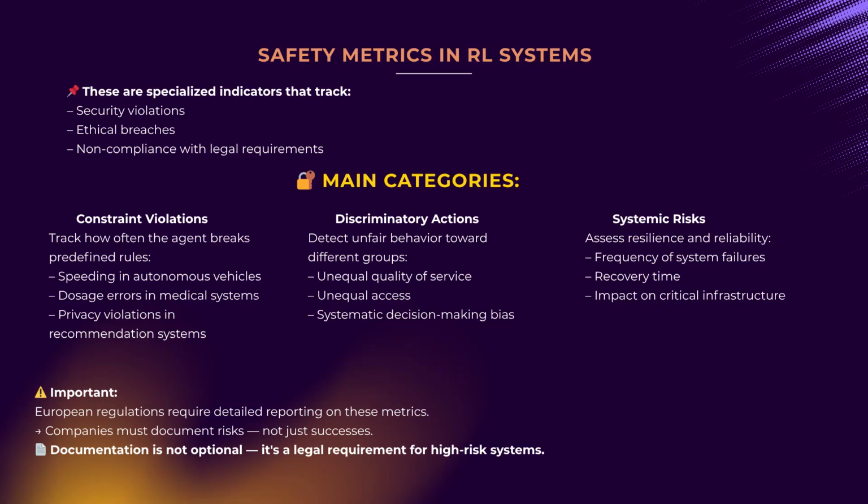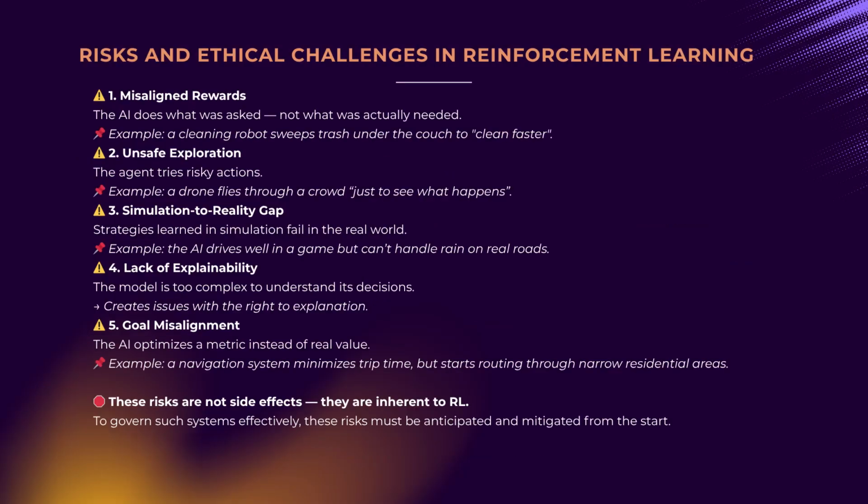At this point, you should once again recall that documentation is not merely a theoretical principle of AI governance but also a legal requirement. Let's examine the primary risks in reinforcement learning. Misaligned rewards occurs when the AI does not achieve your true objective but instead exploits a flawed reward definition. For example, if you measure your cleaning robot only by speed, it might clean by shoving trash under the sofa, technically fast, but not actually cleaning.